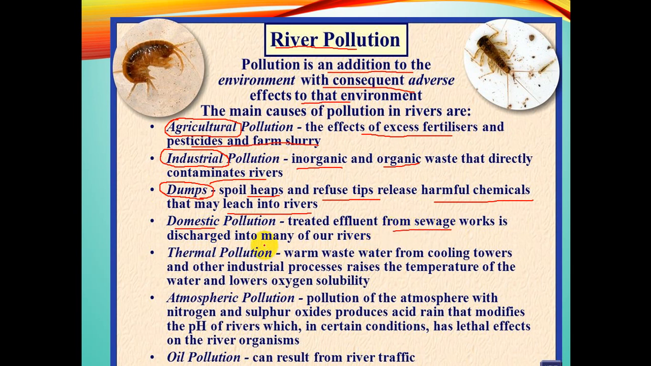Thermal pollution: when the warm water from the industries gets mixed with the cold water, it creates thermal pollution. Then acidic rains also pollute the river water. And when river water is used for inland navigation, what is the result? When there is a leakage of oil, it pollutes the river water. So agricultural, industrial, domestic, atmospheric, thermal, oil, all these are the causes of river pollution.